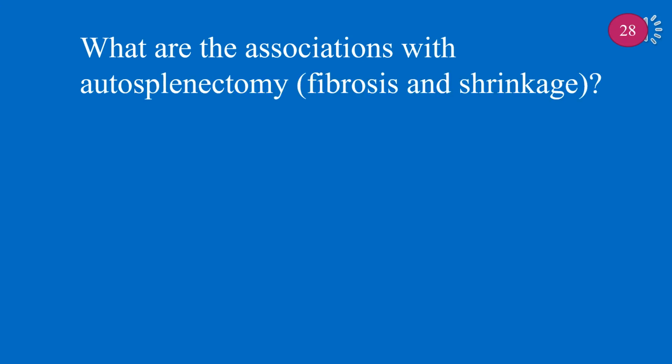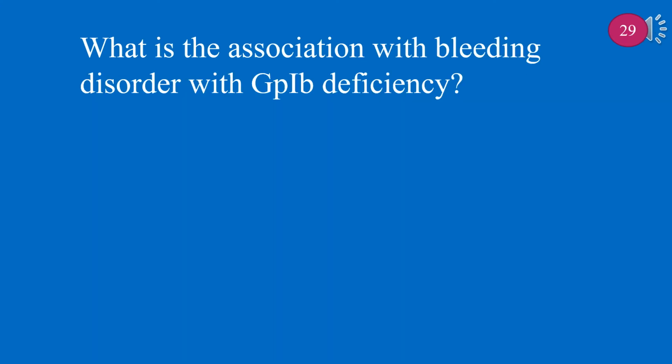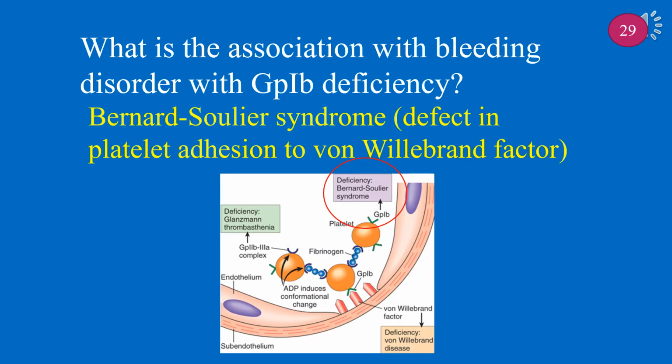What are the associations with autosplenectomy, fibrosis and shrinkage? Autosplenectomy, fibrosis and shrinkage, is associated with sickle cell disease, hemoglobin S. What is the association with bleeding disorder with Gp1b deficiency? It is associated with Bernard-Soulier syndrome, defect in platelet adhesion to von Willebrand factor.